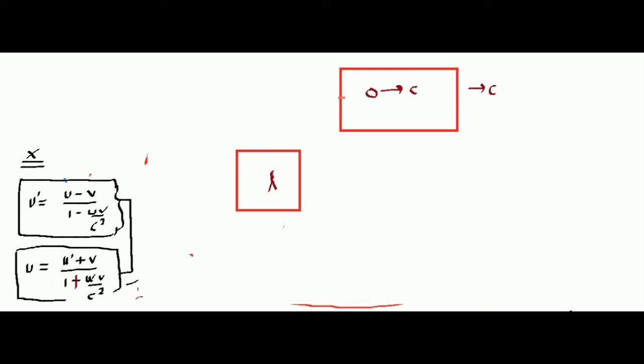So what is the actual velocity of the ball as measured by this frame? Let us calculate. u will be u dash, c, plus v, that is also c, divided by 1 plus u dash times v, both c, over c square. On evaluation of this, you will find that he calculates the velocity of the ball as c.